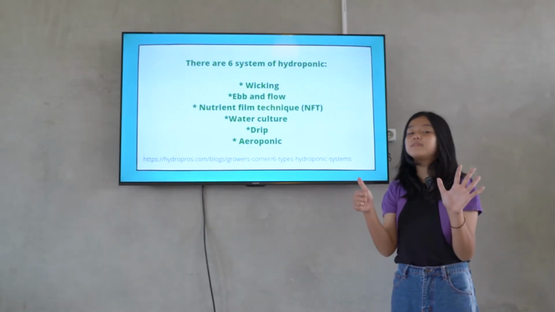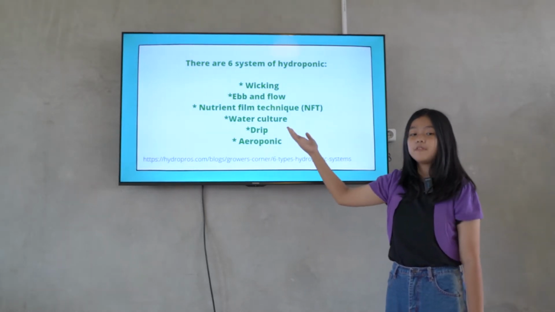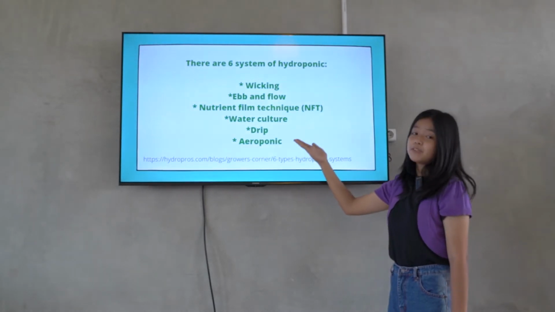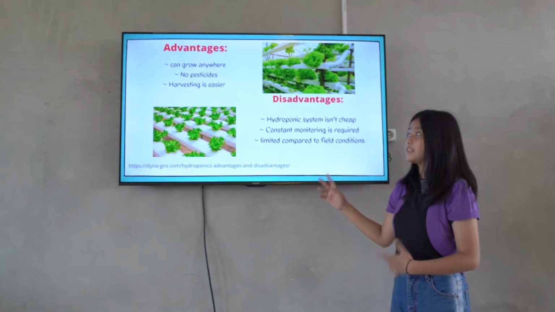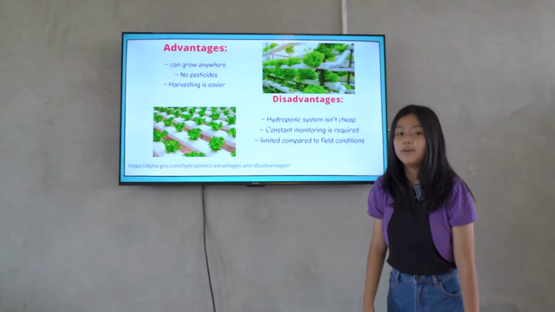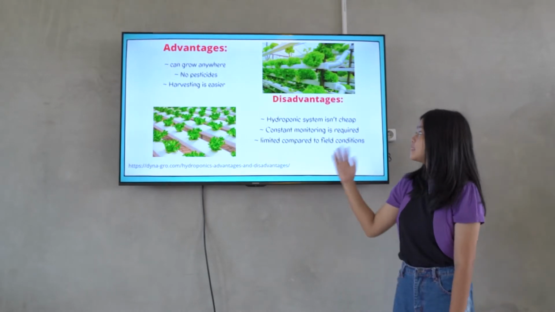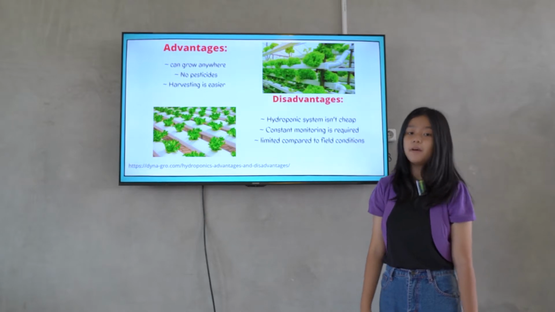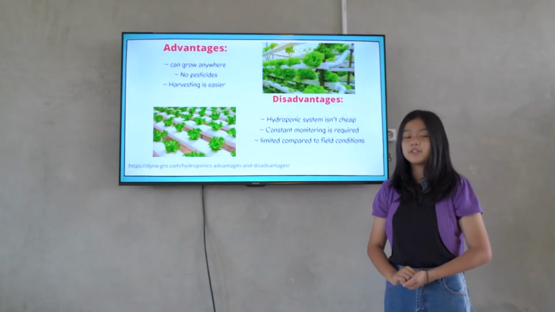There are 6 systems of hydroponics: wicking system, ebb and flow system, nutrient film technique system, water culture system, drip system, and aeroponic system. These are the advantages and the disadvantages. The advantages are: can grow anywhere, no pesticide, and harvesting is easier. The disadvantages are: hydroponic system isn't cheap, constant monitoring is required, and it is limited compared to field conditions.